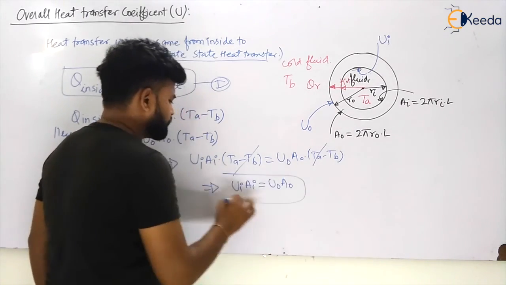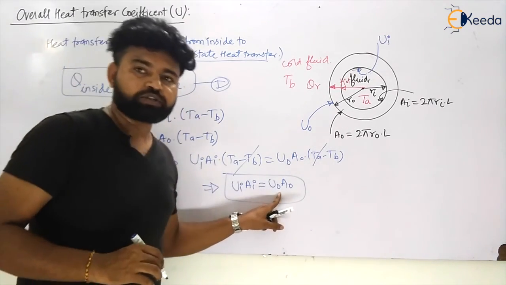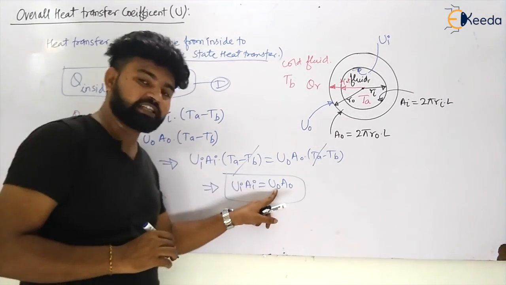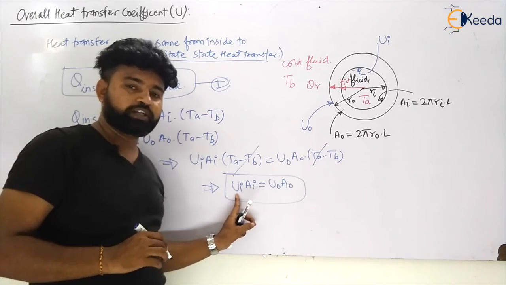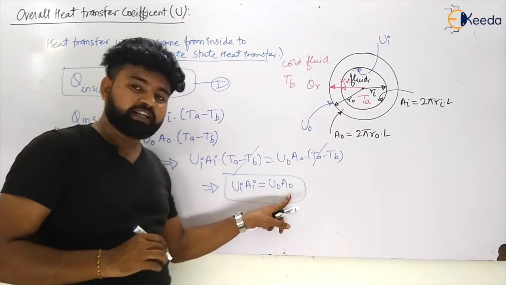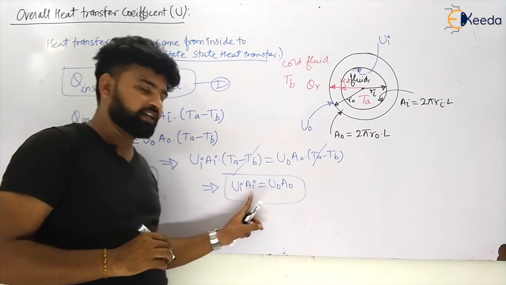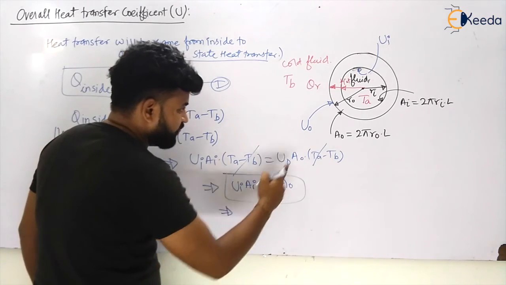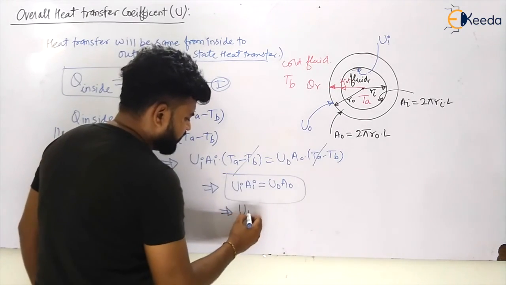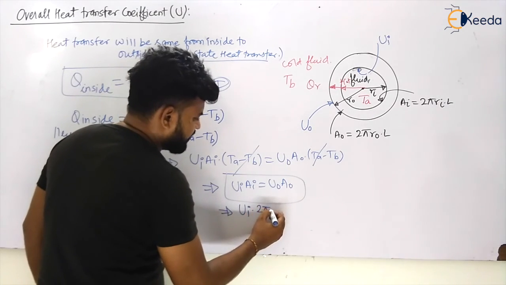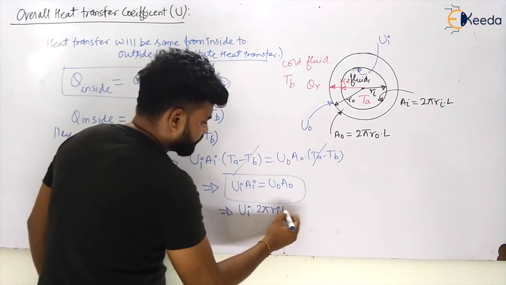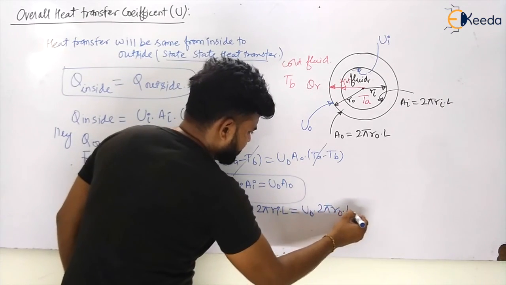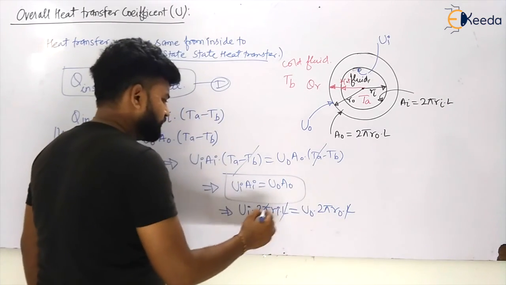Sometimes in the question, maybe they have given the outside heat transfer coefficient and they are asking about the inside overall heat transfer coefficient. Maybe they have given the area, and they are asking about the inside area. Like this, there will be questions. If I put the value of area, this becomes UI multiplied by 2 pi RI L is equal to U0 multiplied by 2 pi R0 L. So the L will go, 2 pi will go.